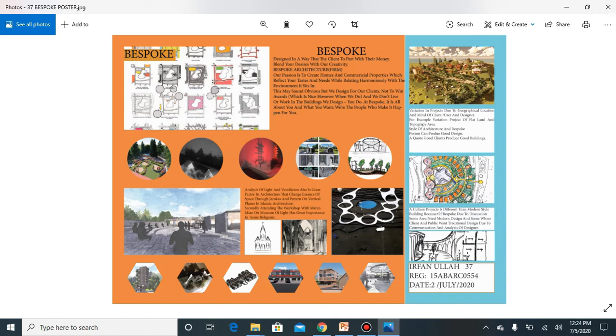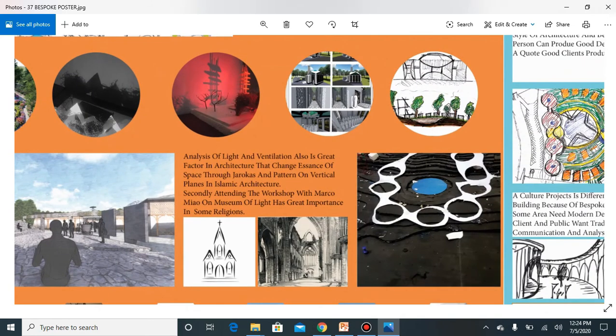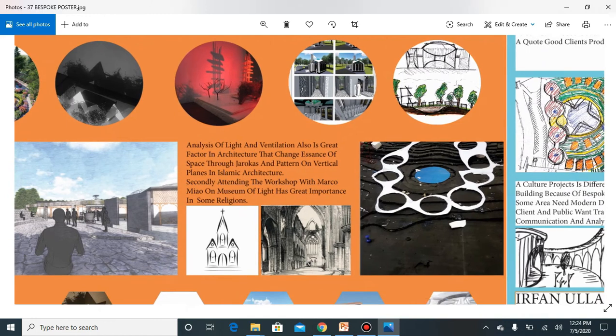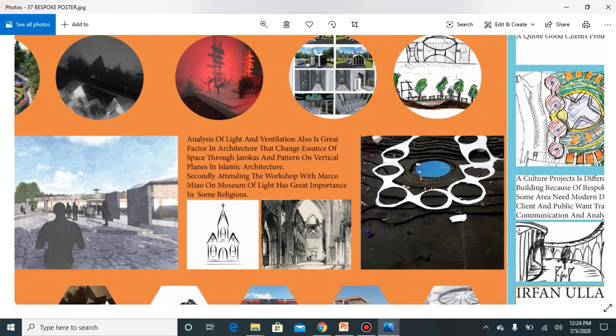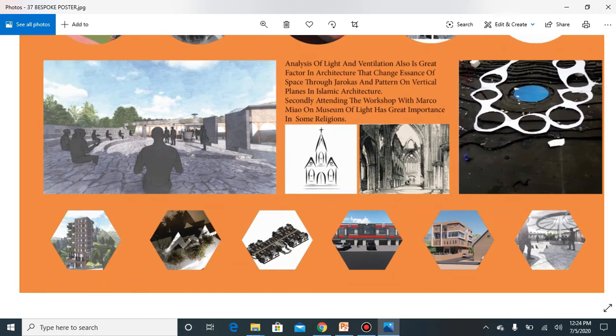The second thing is that we can use Islamic architecture arches, and also the shops and traditional materials in the pathways and every area. The second thing is the religious architecture light analysis, because in Christianity the church has a very great effect of natural light, because they have a very great dominance of light. And also in Islamic architecture we can use the light through Jharokas and Jalis for ventilation, and also for harsh climate and also for cooler regions they can use this pattern for ventilation and light.